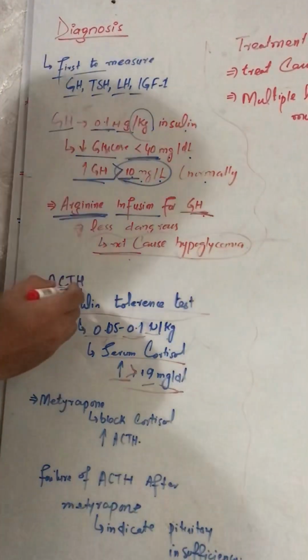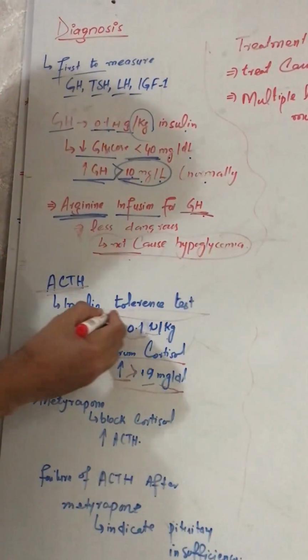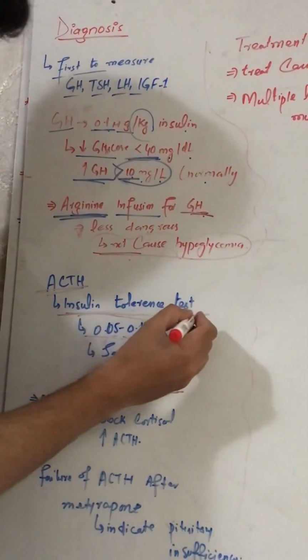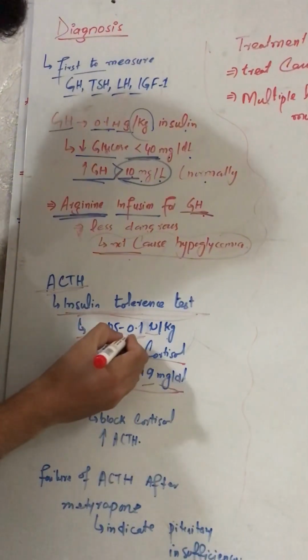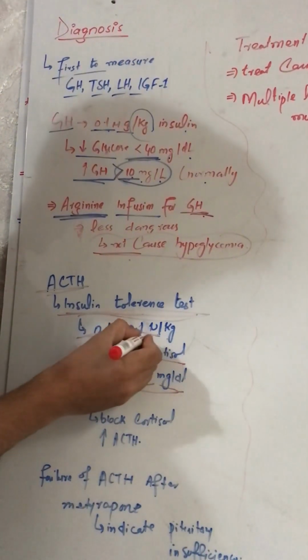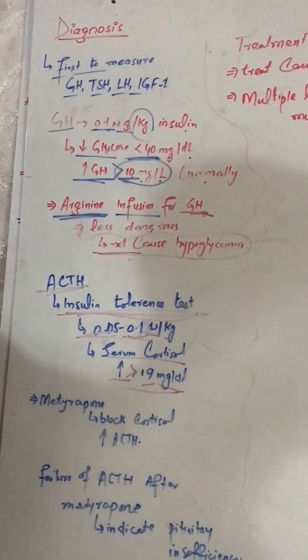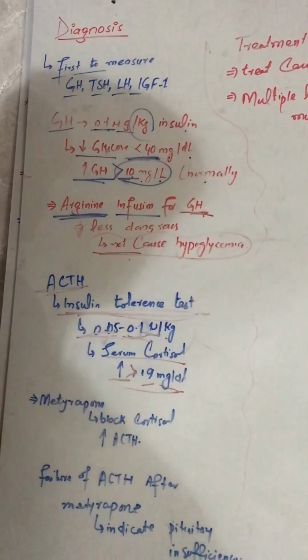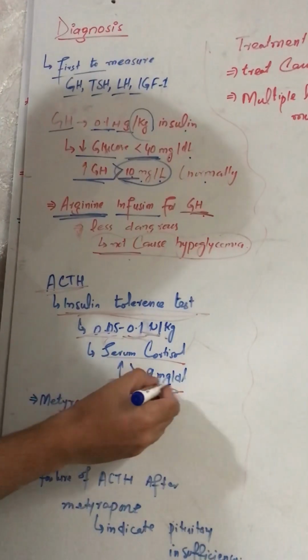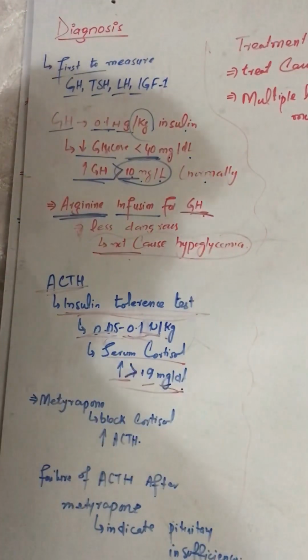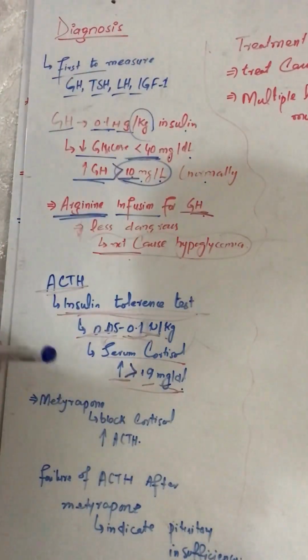For adrenocorticotropic hormone, we will use the insulin tolerance test. We will inject 0.05 to 0.1 international unit per kg of insulin, and we will measure the serum or plasma cortisol. If the plasma cortisol is greater than 19 milligram per deciliter, it means that there is no deficiency or dysfunction in the adrenocorticotropic hormone in the anterior pituitary.